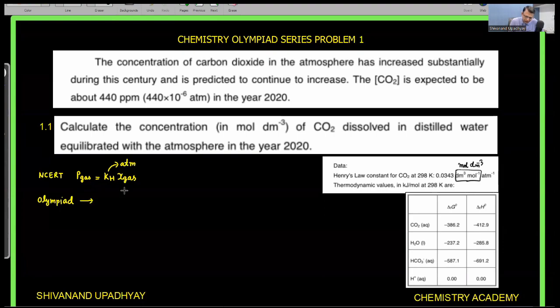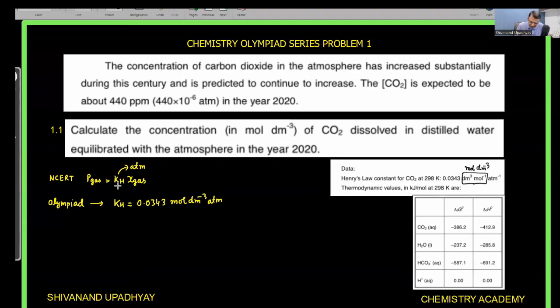This mole fraction is unitless, but here the value of Henry constant is given as 0.0343. Units are given wrong, so there is a correction: mole per liter, meaning per decimeter cube, per atm. So you can see that if pressure is on this side, then only the unit of Henry constant will come in per atm.